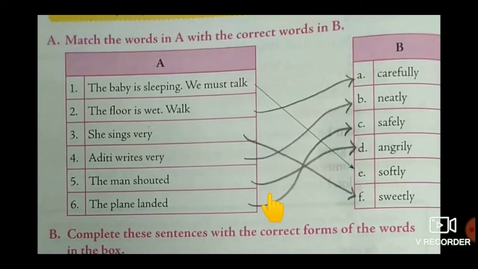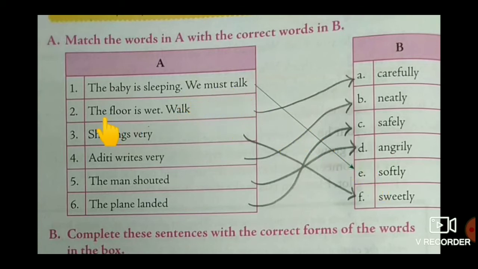So children, today we will learn adverbs through our textbook exercises. All of you open page 114. Here, see, match the words in A with the correct words in B. Children, we have matching here. Choose the correct adverb for the following. First one: the baby is sleeping. We must talk softly. Children, softly means here slowly or gently, because the baby is sleeping. That's why we must talk softly.